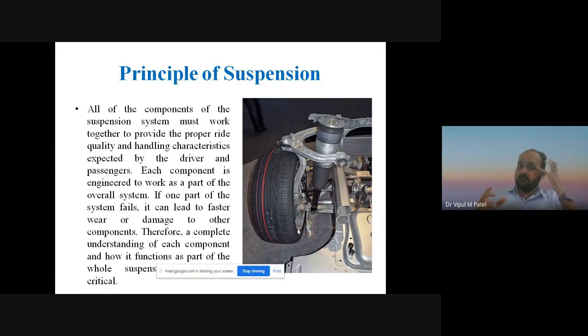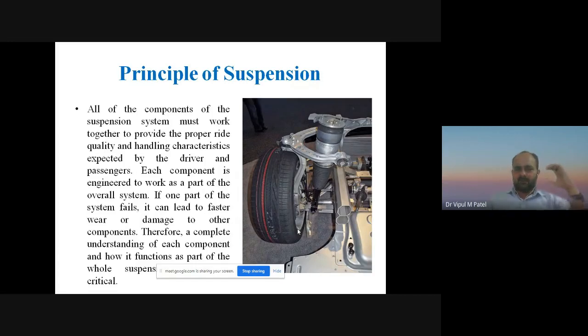So all the components of the suspension system must work together in such a way that we can provide proper ride quality. If someone is sleeping, they should not be thrown up and jumped out of their seat, in short. Proper ride quality and handling characteristics are expected, which is our expectation for passenger and driver needs.